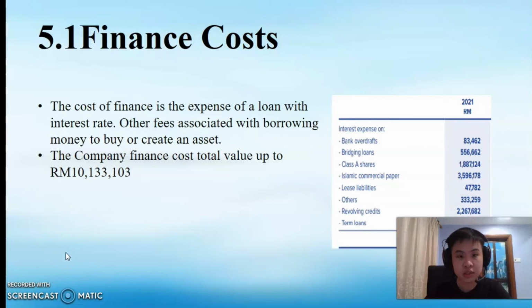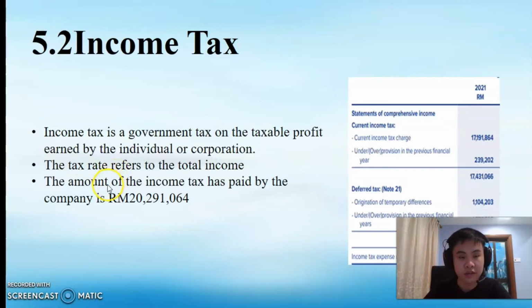5.1 Finance cost. The cost of finance is the expenses of a loan with interest rate, and other fees associated with borrowing money to buy or create an asset. The company's finance cost total value is up to 10,133,103. 5.2 Income tax. Income tax is a government tax on the taxable profits earned by an individual or corporation. The tax rate refers to the total income. The amount of income tax paid by the company is 20,291,064.